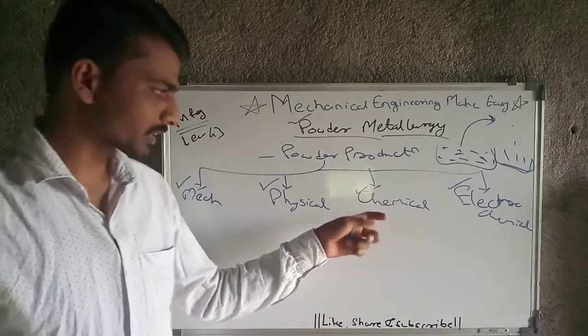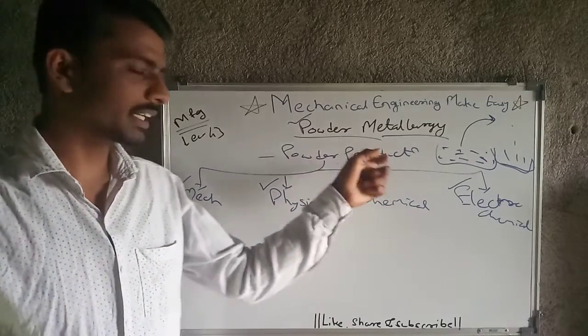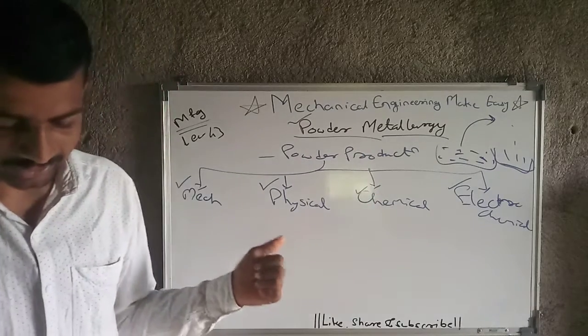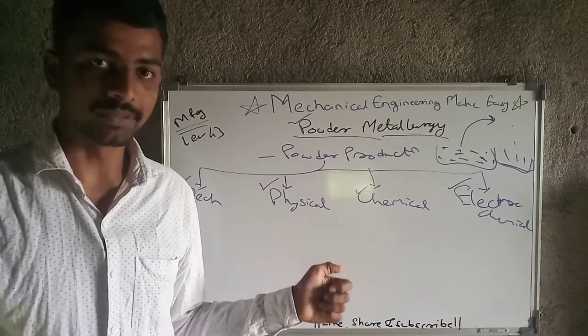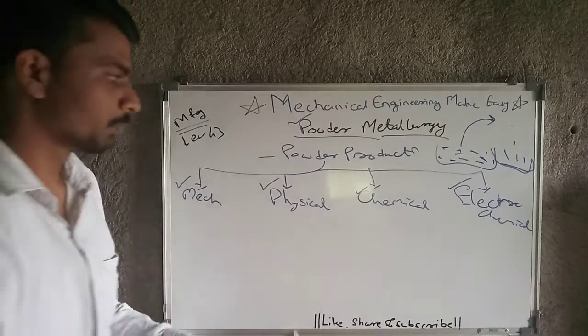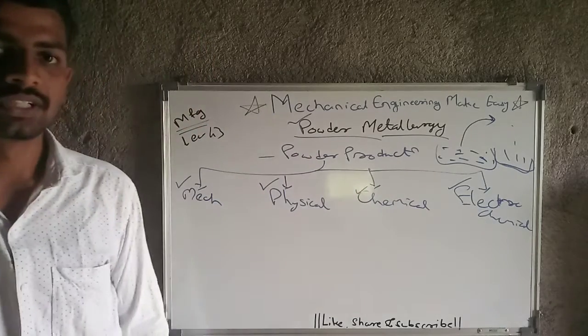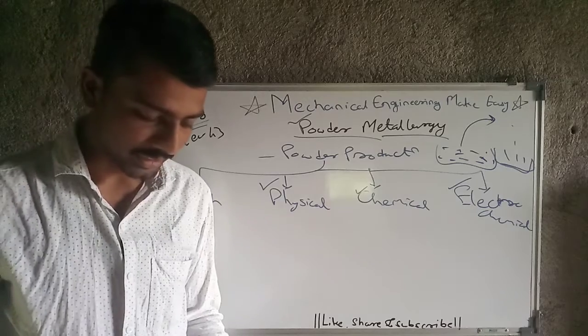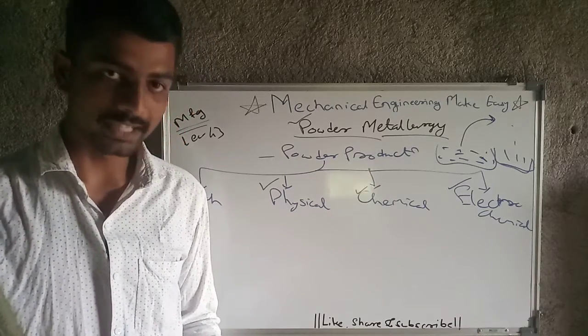Then we will move towards chemical. By chemical process also we will get the powder. How will we get it? That is by reduction, by intergranular corrosion and precipitation. These are the three types of processes for chemical production of powder. Which are they? That is reduction, intergranular corrosion and precipitation.